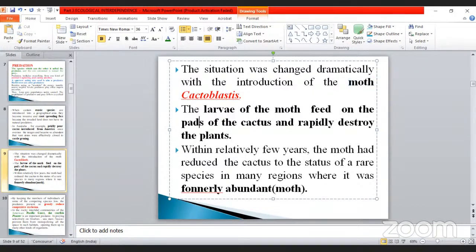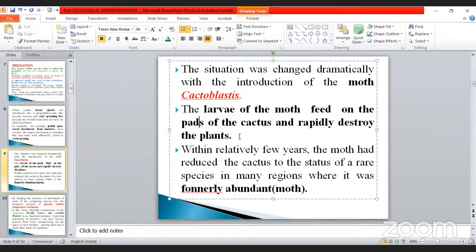So once again, the grassland was renewed. The larvae of the moth feed on the pads of the cactus and rapidly destroy the plant completely. Each and every moth can easily consume the food.